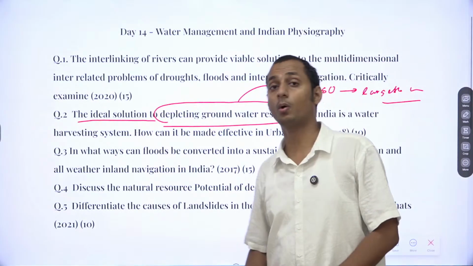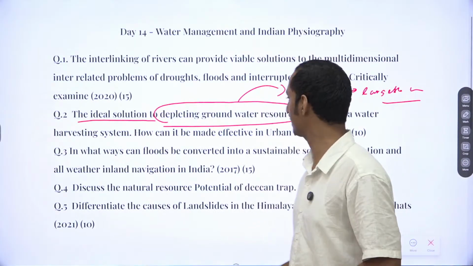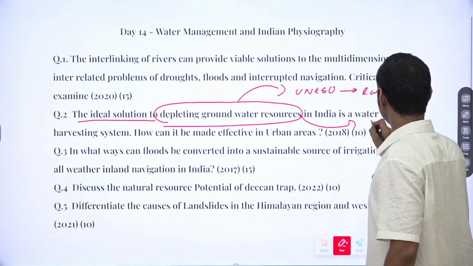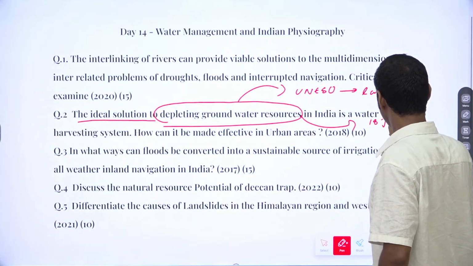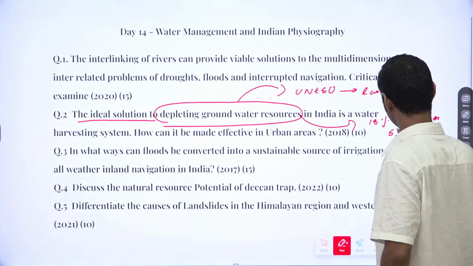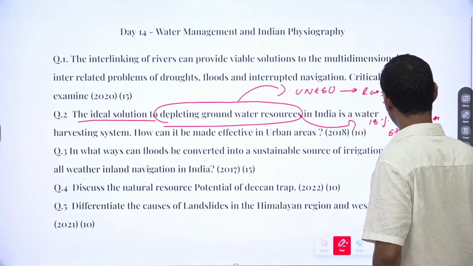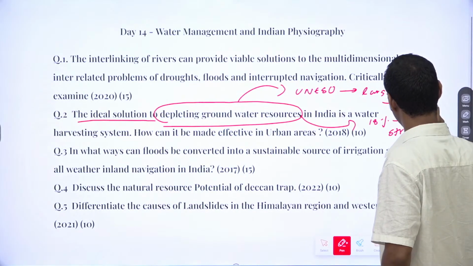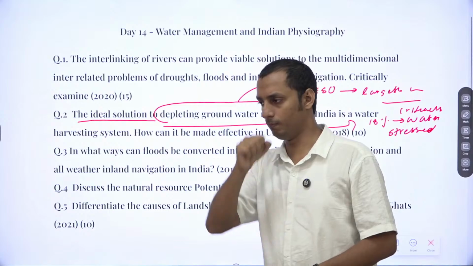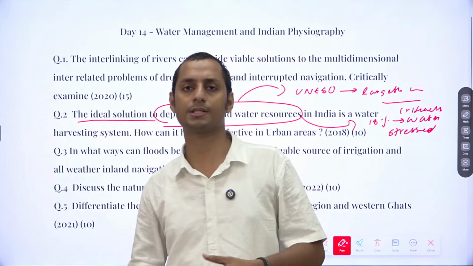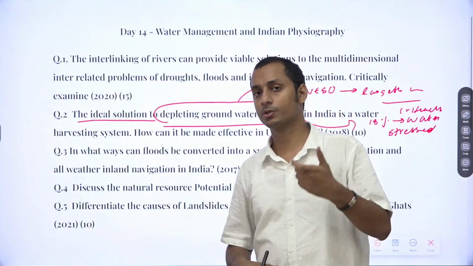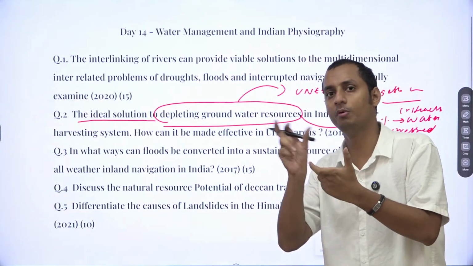Or you can say according to NITI Aayog Composite Water Management Index, more than 18% of India's districts are water stressed, under critically water stressed. So you can mention all these factors, or you can mention that the water levels are going down in states such as Punjab and Haryana. There's a significant depletion in groundwater. So try to mention all these points, then go for a transition.